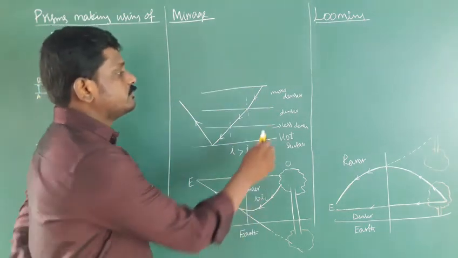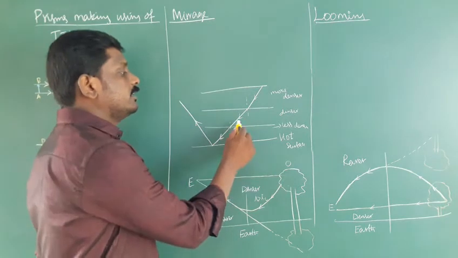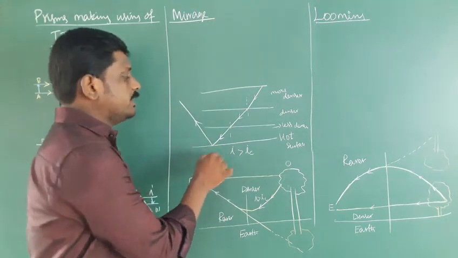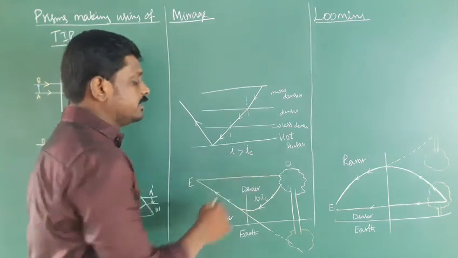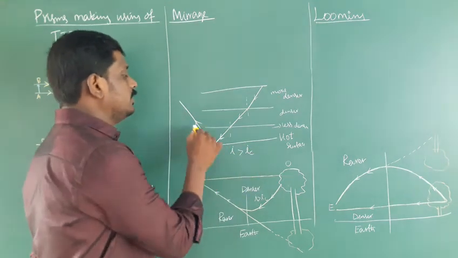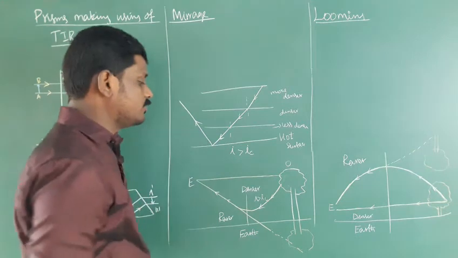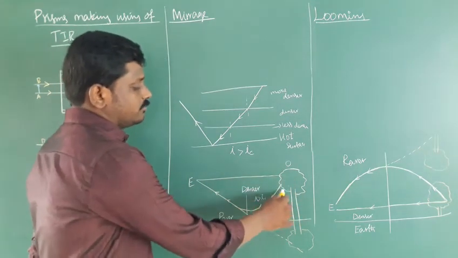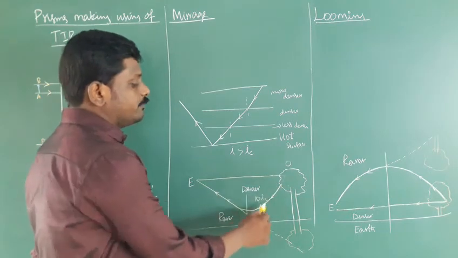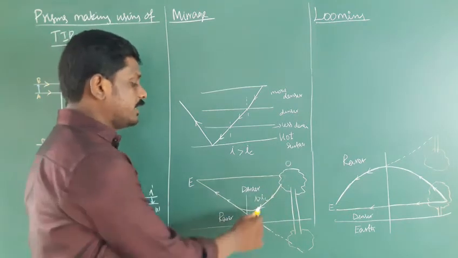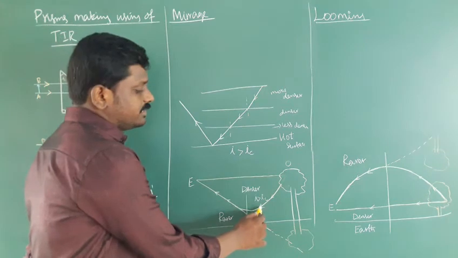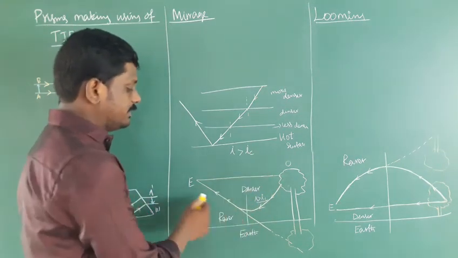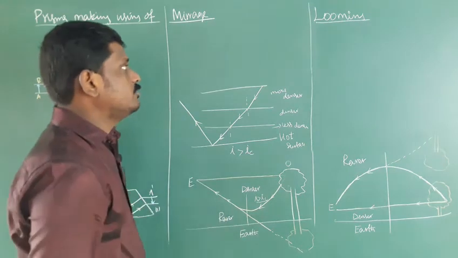The light travels from denser to rarer, the refracted ray deviates away from the normal, then at one place the angle of incidence is greater than the critical angle, so it is totally internally reflected and reaches the observer. This makes the illusion.